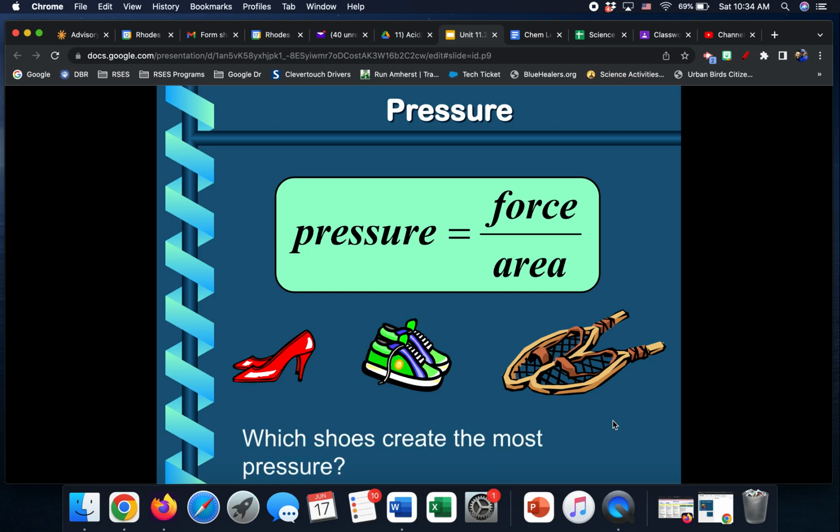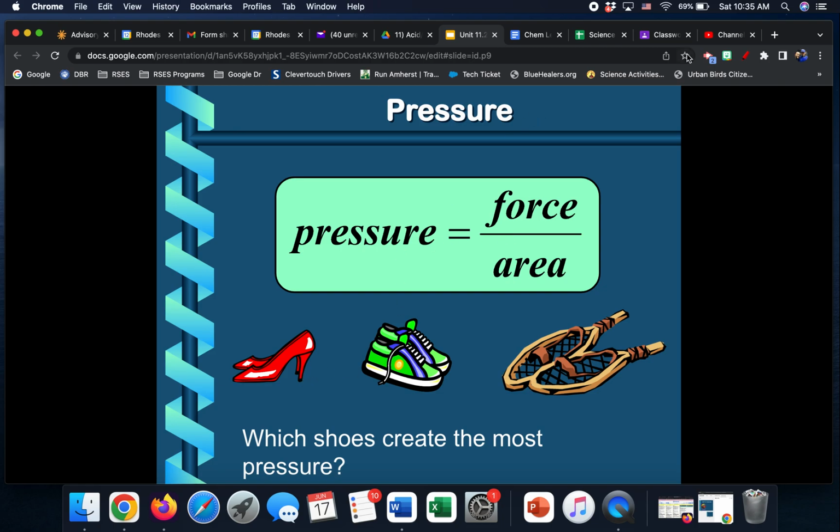So pressure is going to be an important thing we talk about today. Pressure is force divided by area. So how much force is spread out over how much area. It says, which of these shoes create the most pressure? Now, any girl that's worn these would definitely know, without even knowing the definition of any of this, that the high heels were. All of them would be exerting equal force because it's your weight. That would be the force that's wearing the shoes.